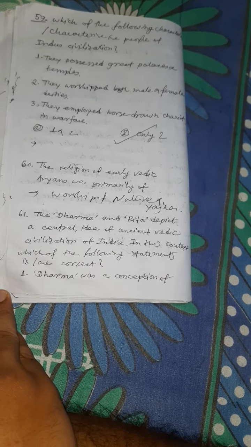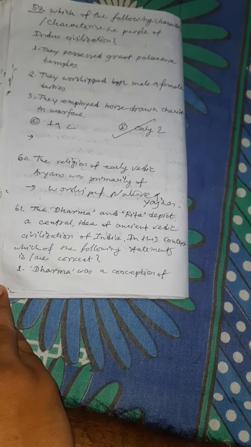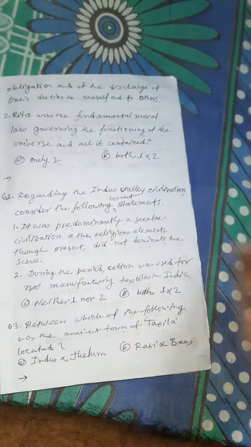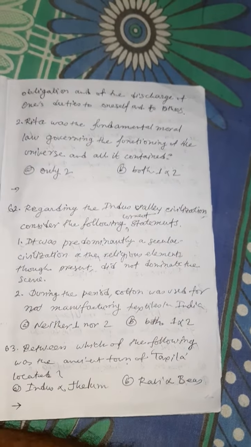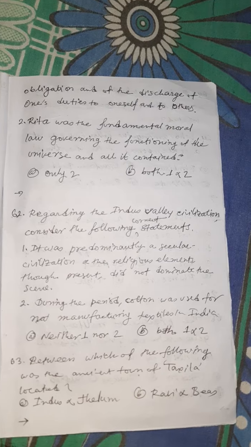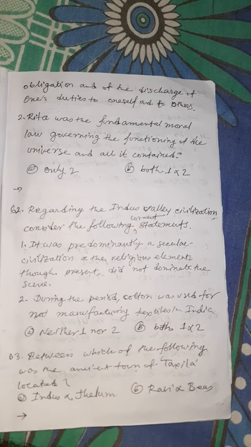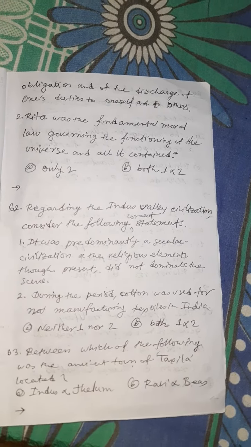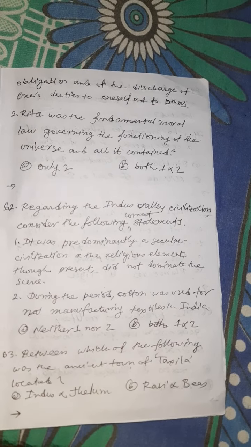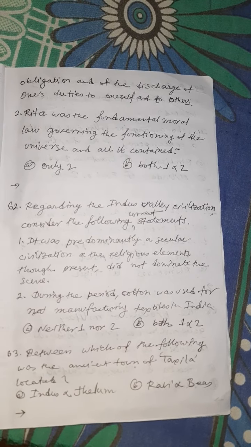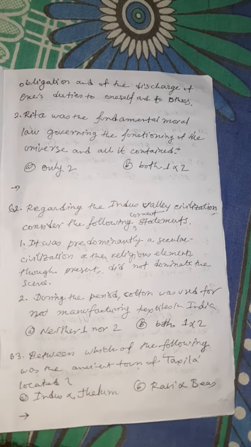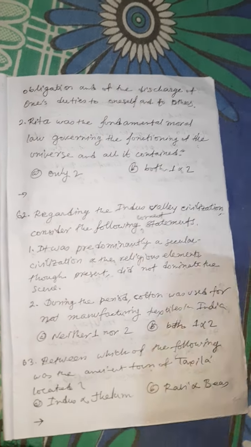In this context, which of the following statements is true? Dharma was a conception of obligation and of the discharge of one's duties to oneself and to others. Second, Rita was the fundamental moral law governing the functioning of the universe and all it contained. The answer is both 1 and 2.